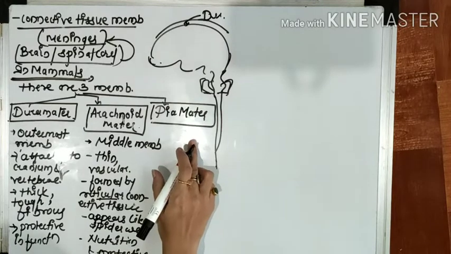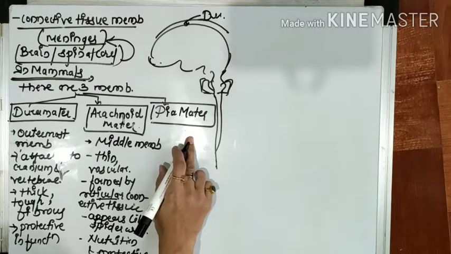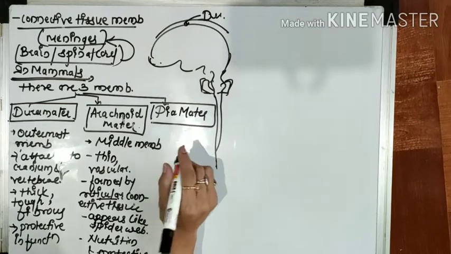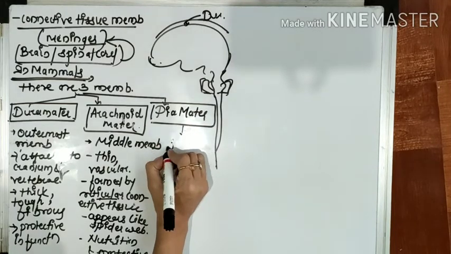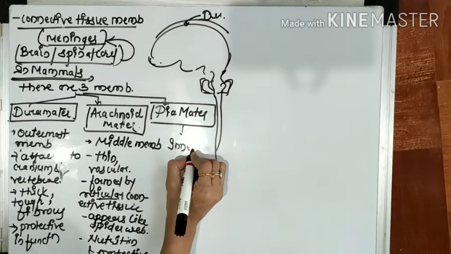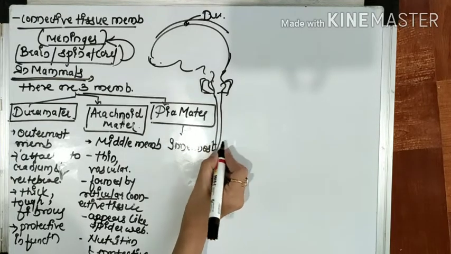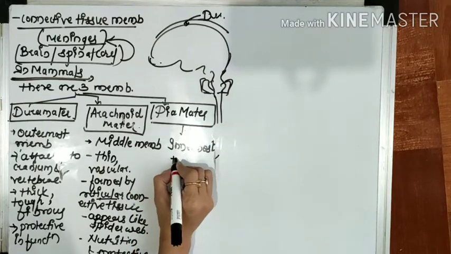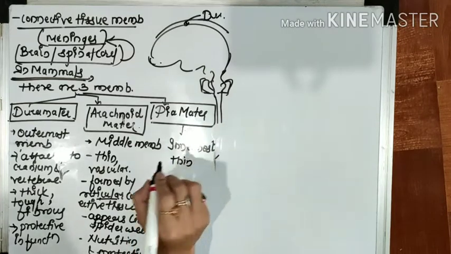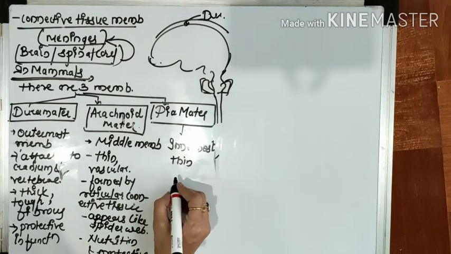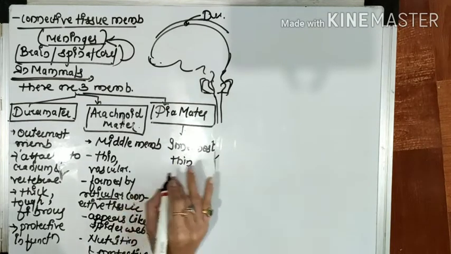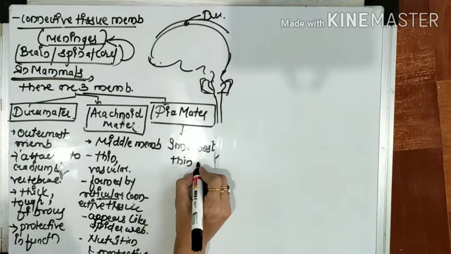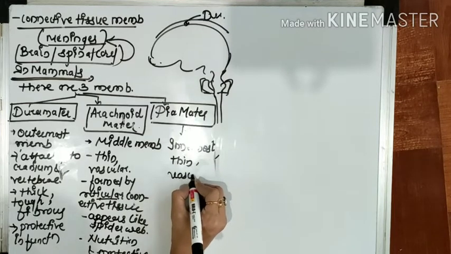The last and third important membrane covering of the brain is called pia mater, and it is the innermost membrane, right? It is thin, and it is a vascular membrane lying along the central nervous system, okay? And it is vascular.